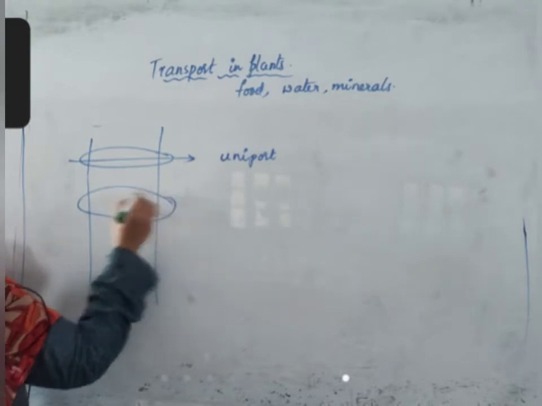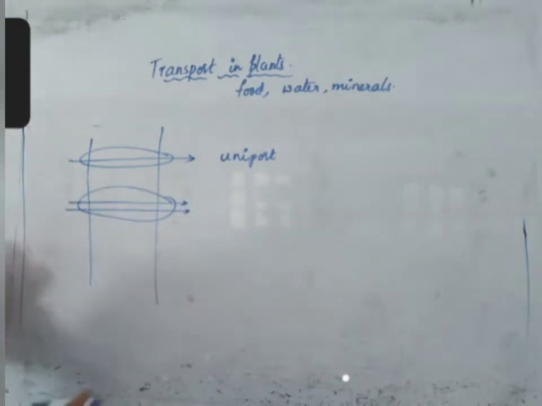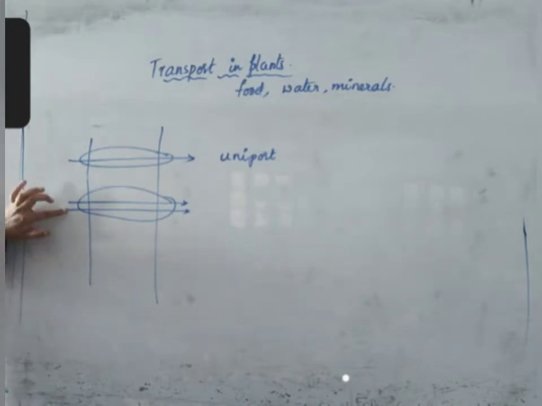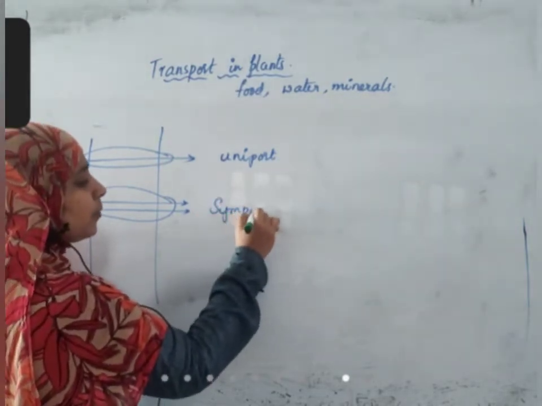Suppose for the movement of this molecule, a second molecule is required. Usually you do this with your friends. If I ask you to go to the principal or you have to take any permission, you say, please send my friend, madam. Same like that here also. This molecule is not going alone. It wants someone else to go along with it. This is called symport.